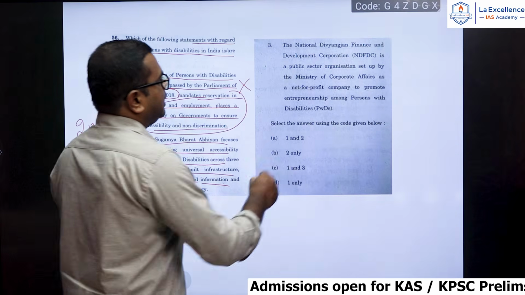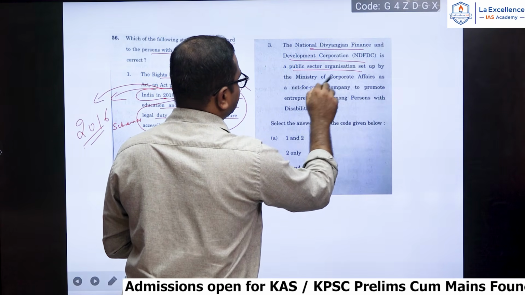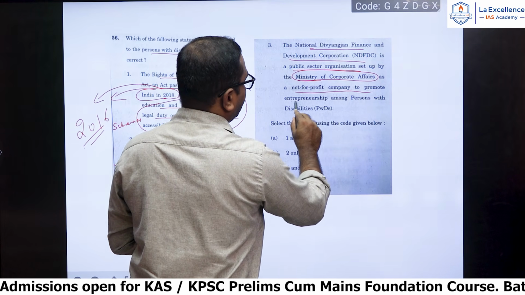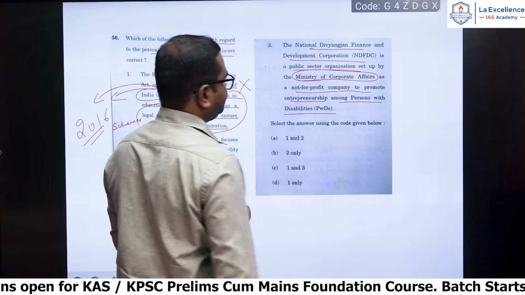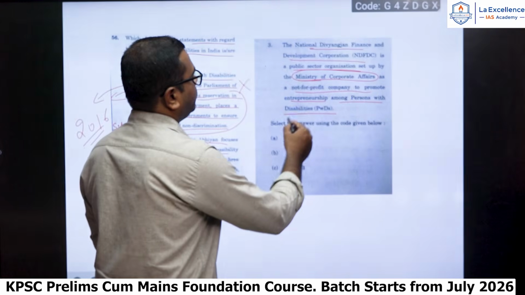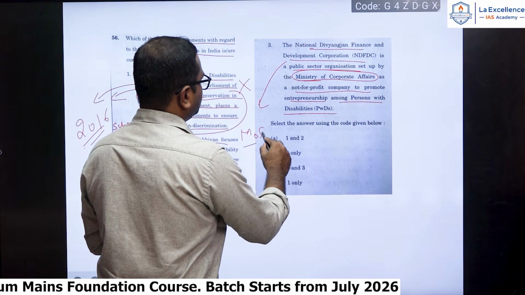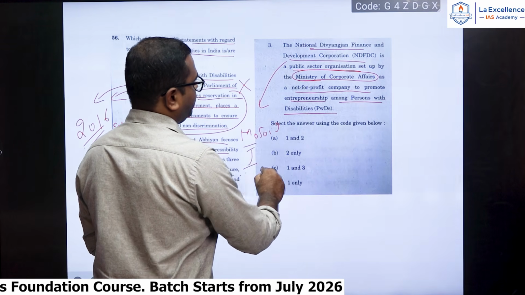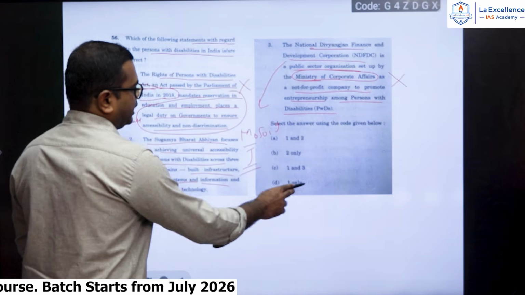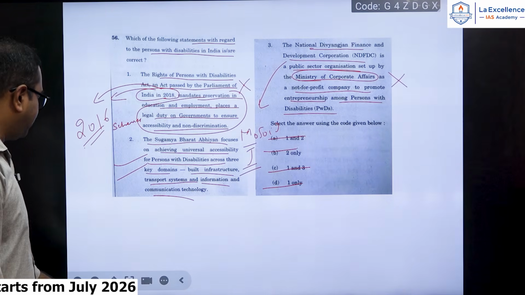Then third one, the National Divyangjan Finance and Development Corporation is a public sector organization set up under the Ministry of Corporate Affairs as a non-profit company to promote entrepreneurship among persons with disabilities. Okay, so very careful, the National Divyangjan Finance and Development Corporation comes under the Ministry of Social Justice and Empowerment, not under the Ministry of Corporate Affairs. Okay, so 1 is wrong, 3 is also wrong, only 2 is the correct statement.